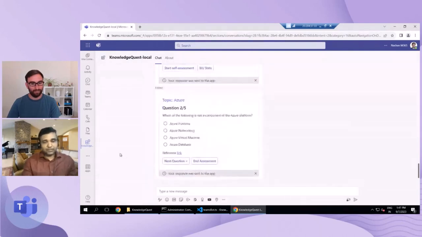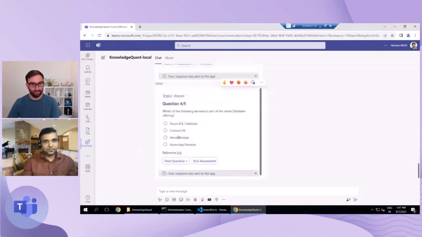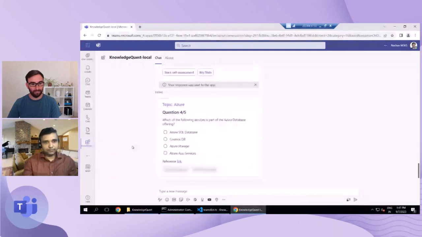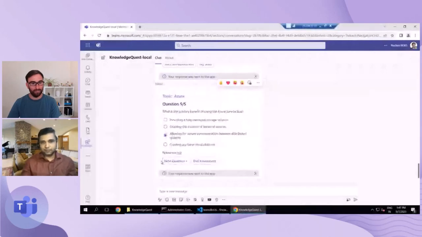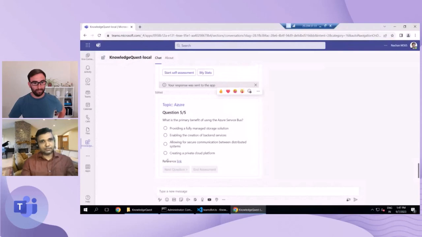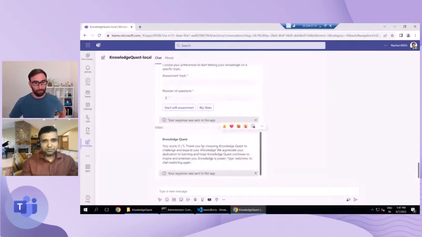So I have answered question 1 of 5, and we are now presented with the second question. I will just randomly select the answers. I'm not looking at the questions now, I'm just quickly selecting the answers and moving ahead so that we can come to the end part, and then I can show you how the result is shown. So I'm just quickly selecting those 5 answers, and that's it. Here you can see that it is replacing that card itself, so that you don't have the option to go back to the previous question and change your answer one more time. And since this was the last answer, we have got assessed. My score was pretty low, 0 out of 5, but this is how you will be assessed.